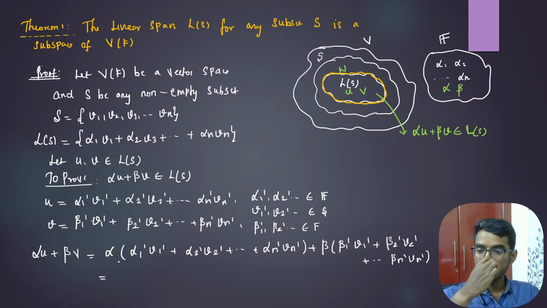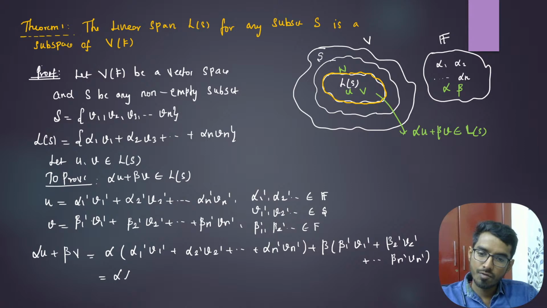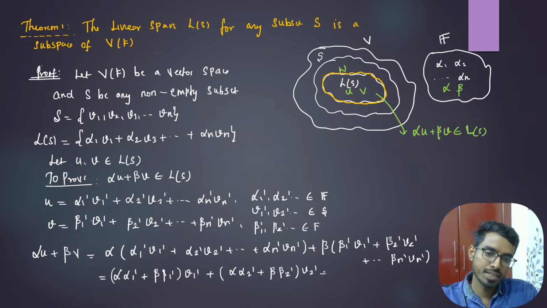I need to show that this combination is also in L of S. This combination is in L of S. Can I write this as alpha 1 dash plus beta 1 dash into v1 dash, and alpha 2 dash, beta 2 dash into v2 dash, and so on up to alpha n dash, beta n dash.